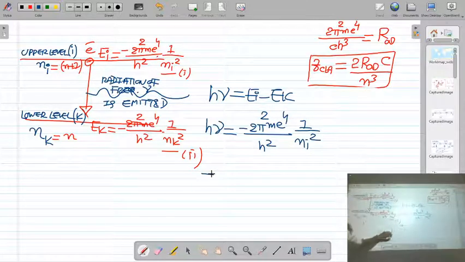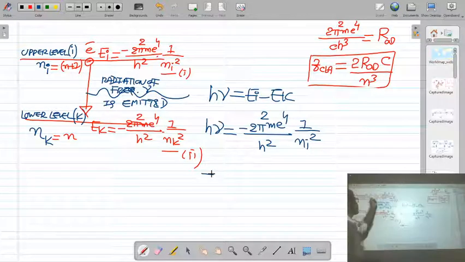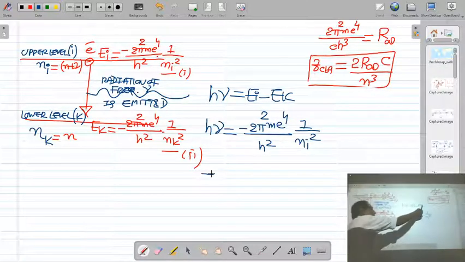Minus. So Ei is the energy of electron in the upper or higher energy level, and it is minus 2 pi square m e raised to 4 upon h square into 1 upon ni square. Minus Ek. What is Ek?